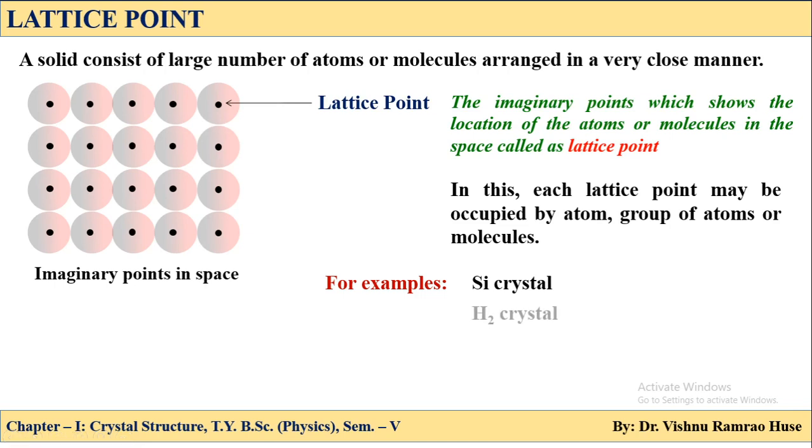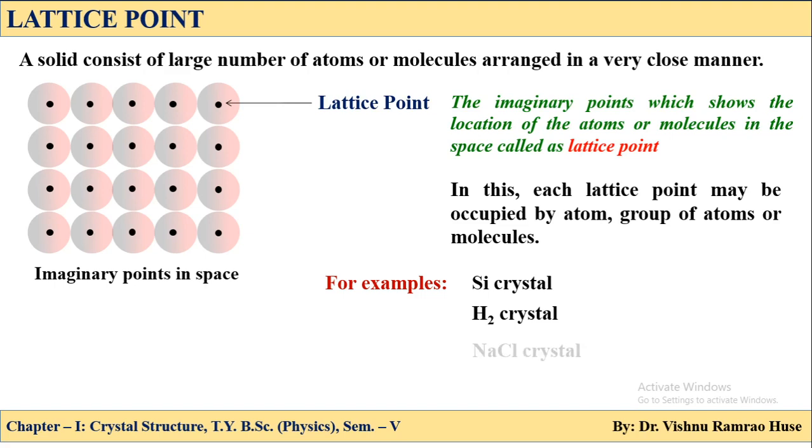Again, if we consider this crystal is made up of hydrogen atoms, then here each and every lattice point is occupied by two hydrogen atoms.